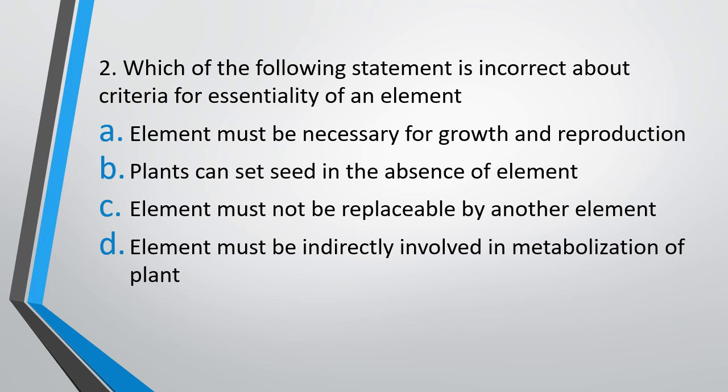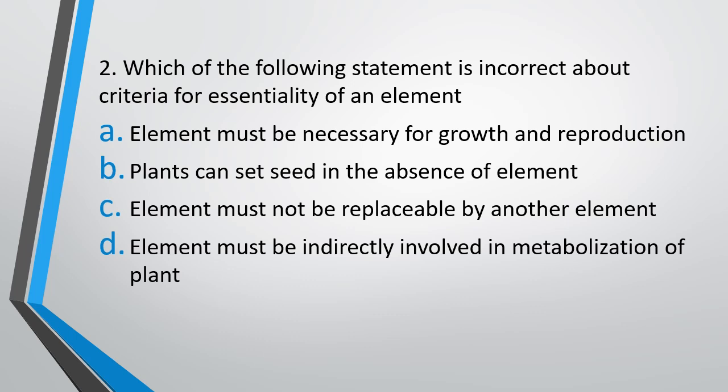Question 2. Which of the following statements is incorrect about criteria of essentiality of an element? Element must be necessary for growth and reproduction. Plants can't set seeds in absence of element. Element must not be replaceable by another element.